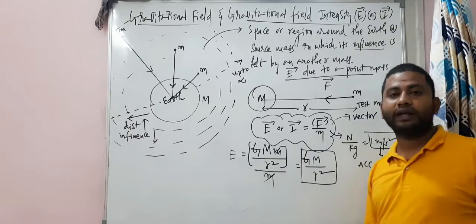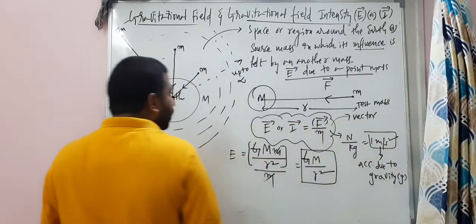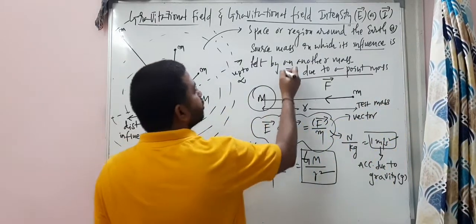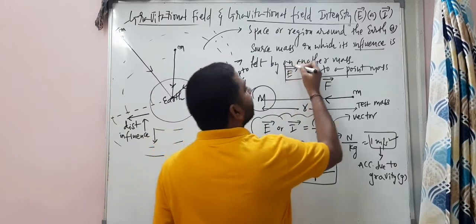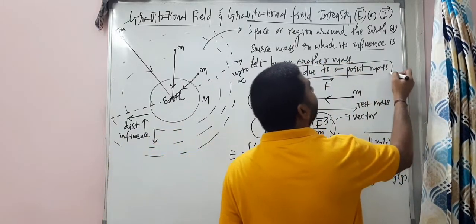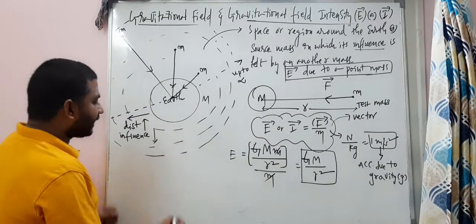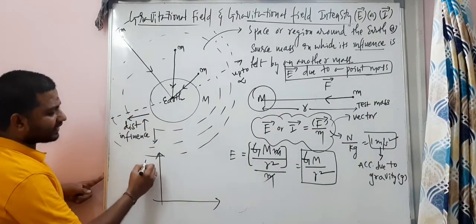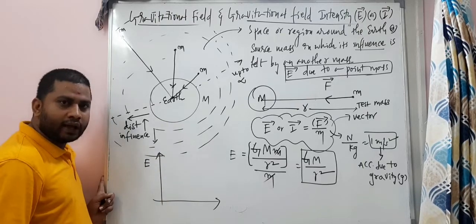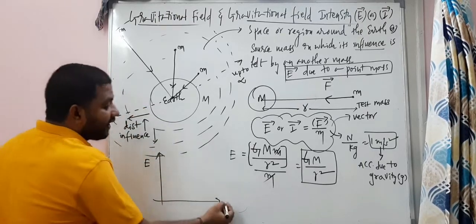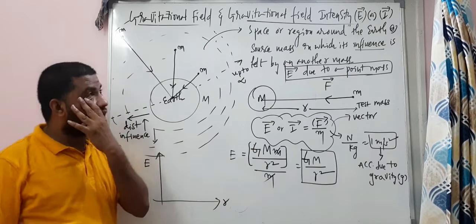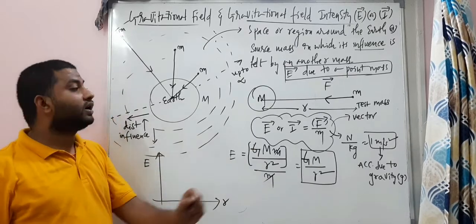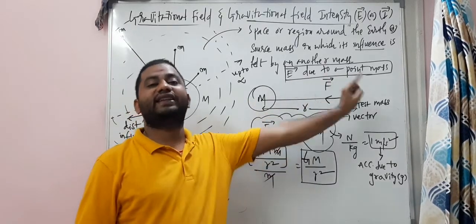All right, and let's draw the graph for this. So this is the E bar due to a point mass graph. Look at here. The y axis indicates E, gravitational field intensity values, and the x axis indicates R, the distance between the two masses, the source mass and the test mass.